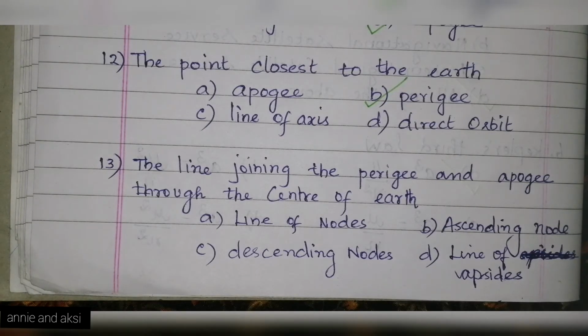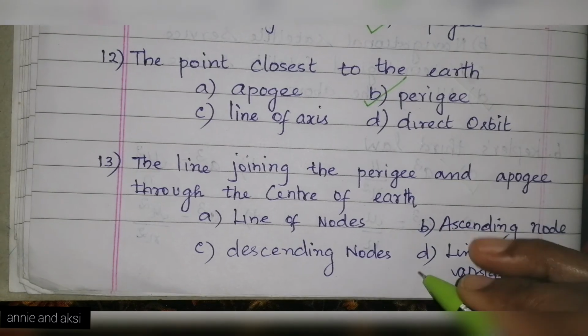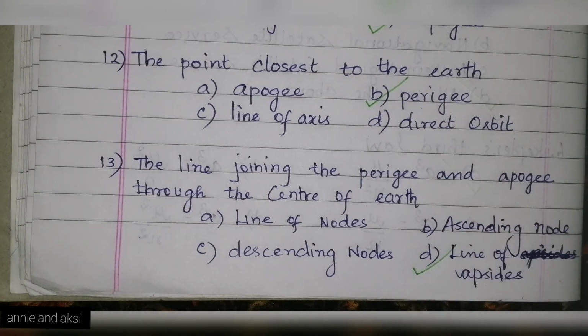Next question, the line joining the perigee and apogee through the center of the earth. Options are A. line of nodes, option B. ascending nodes, option C. descending nodes, and option D. line of apsides. The answer is line of apsides. Line of apsides means the line joining the apogee and perigee through the center of earth.